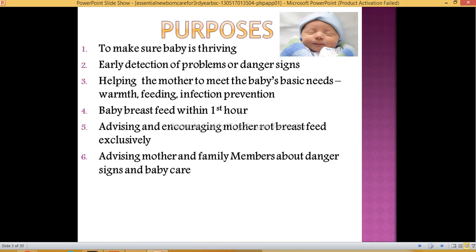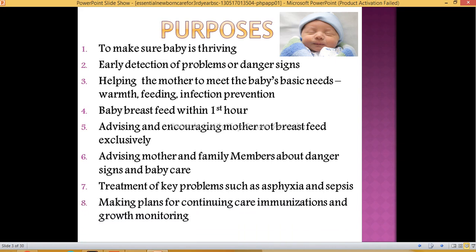Then next is advising the mother and family members about danger signs and baby care, which is very essential. Then treatment of key problems such as asphyxia and sepsis. Then making plans for continuing care, immunization, and growth monitoring.